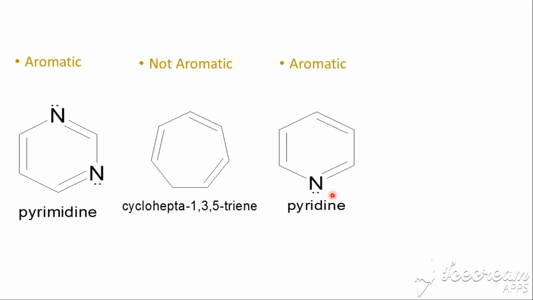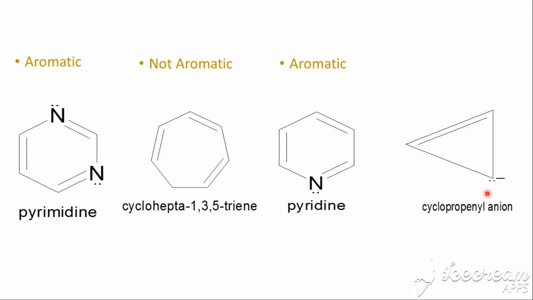So pyridine is aromatic. Then we have cyclopropenyl anion. Yeah, this one is a little bit challenging. But if we try to count the number of pi electrons there, we have 2 from the double bond and 2 which are the lone pair there.